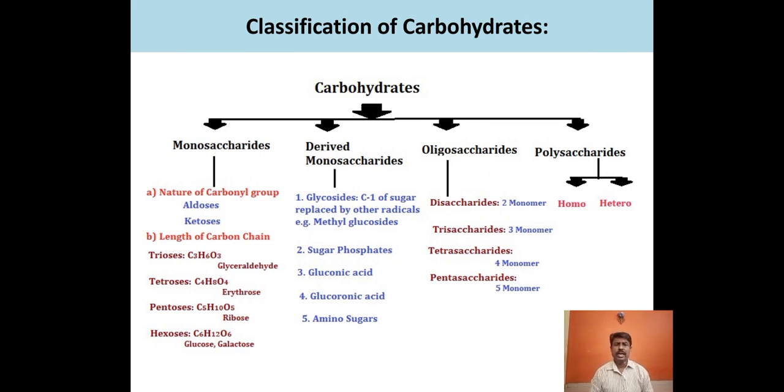If the monosaccharide consists of 3 carbons, then they are called trioses. If the monosaccharide monomer consists of 4 carbons, they are called tetroses. If they consist of 5 carbons in the structure, then they are called pentoses, and if the monomers consist of 6 carbons in the structure, they are called hexoses. So trioses means 3 carbon containing monosaccharide. Its example is glyceraldehyde.